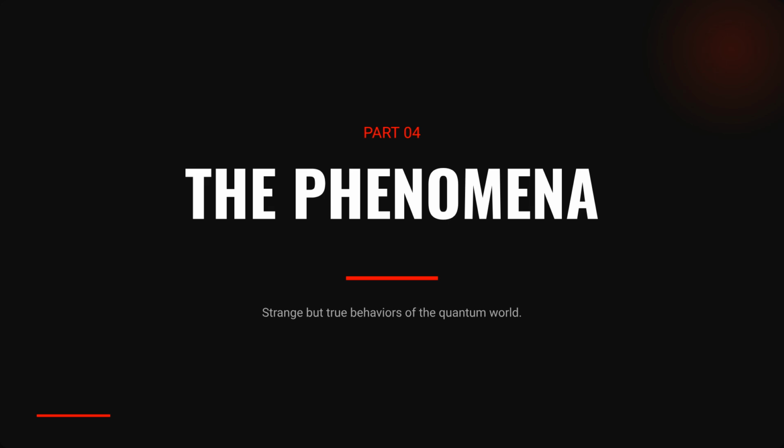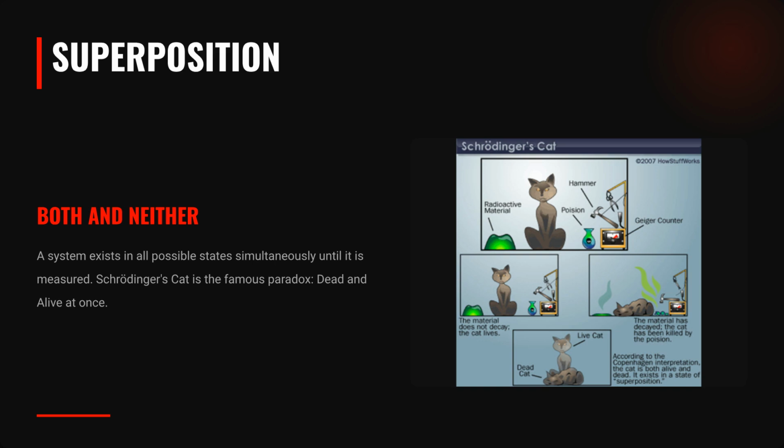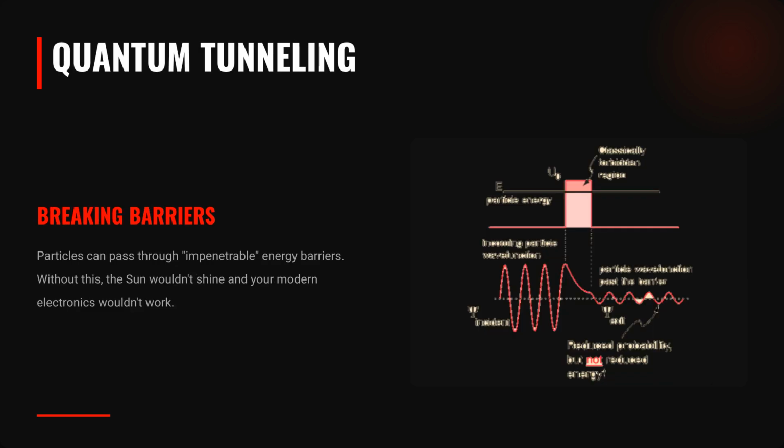Part 4 covers the phenomena, the strange but true behaviors of the quantum world. Superposition means a system exists in all possible states simultaneously until measured. Schrödinger's cat illustrates this paradox, both dead and alive at once. Quantum tunneling allows particles to pass through impenetrable energy barriers. This phenomenon is critical for the functioning of the sun and modern electronics.